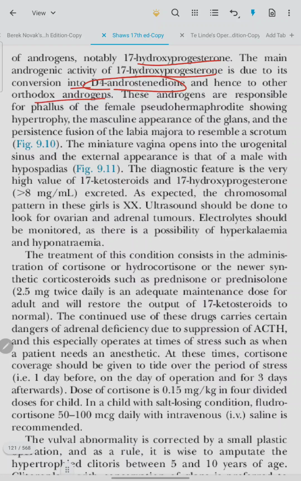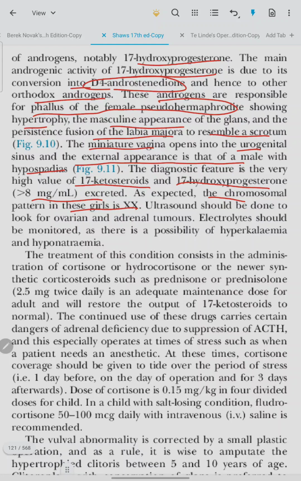These androgens are responsible for the hypertrophy of the phallus in a female pseudohermaphrodite, showing a masculine appearance of the glans and persistent fusion of labia majora to resemble a scrotum. The miniature vagina opens into the urogenital sinus. External appearance is that of a male with hypospadias. The diagnostic feature is a very high value of 17-ketosteroid and 17-hydroxyprogesterone excreted. As expected, the chromosome pattern is XX in these girls.